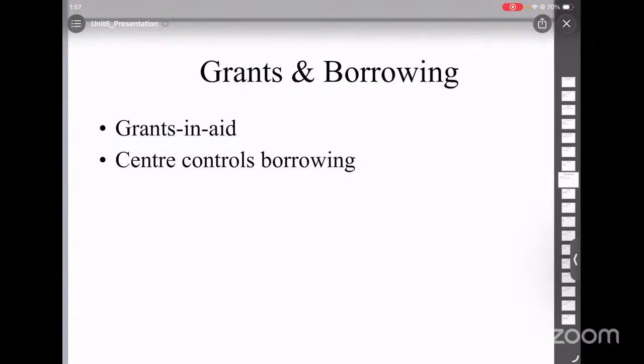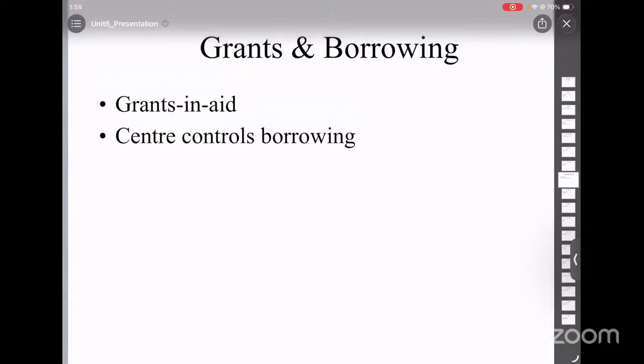Center gives money to states through grants based on need, decided with the help of the Finance Commission. So basically, center gives money to states through some grants based on the need of the state, and this is decided by the Finance Commission. The Finance Commission decides, based on the need which the state is asking, whether they should give money or not. Well, that is nothing but grants in aid.